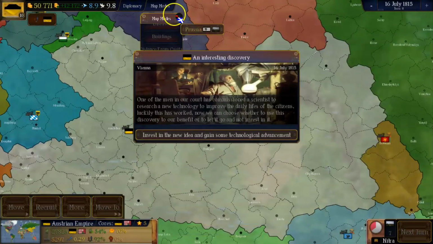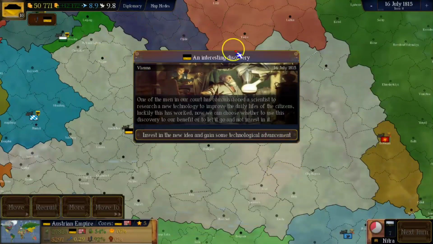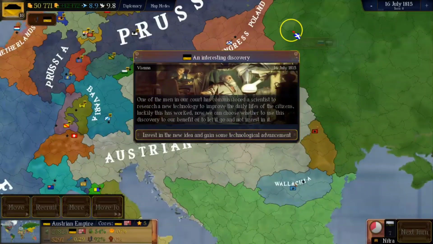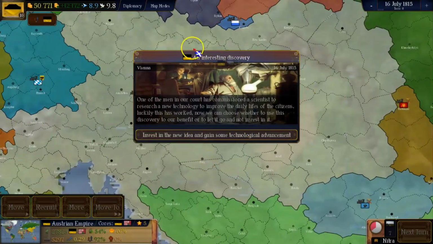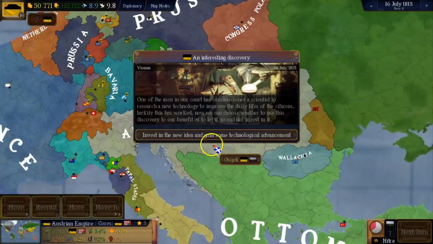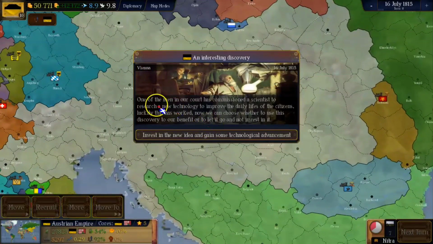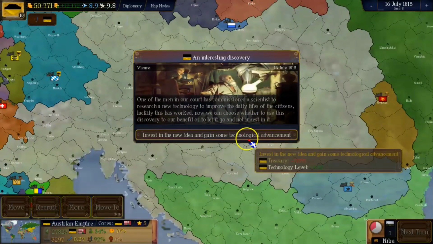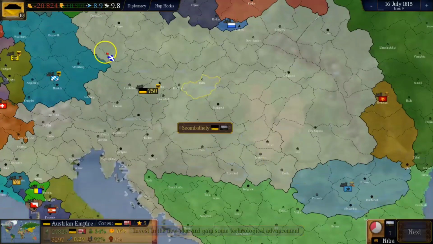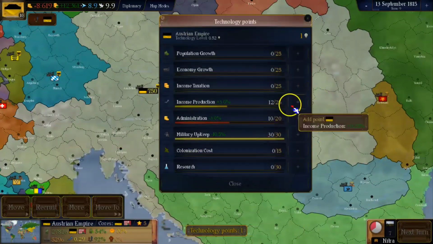We have a new random objective. These objectives aren't really customized, they are random for all nations. Yeah, I did have to add them in one by one, but they still are somewhat random. One of the men in our court has commissioned a scientist to research a new technology to improve the daily lives of the citizens. Luckily, this has worked. Now we can choose whether to use this discovery to our benefit or let it go and not invest in it. Invest in the new idea and gain some technological advantage. We will do it. We will lose some money and gain some tech points, which we will use for our